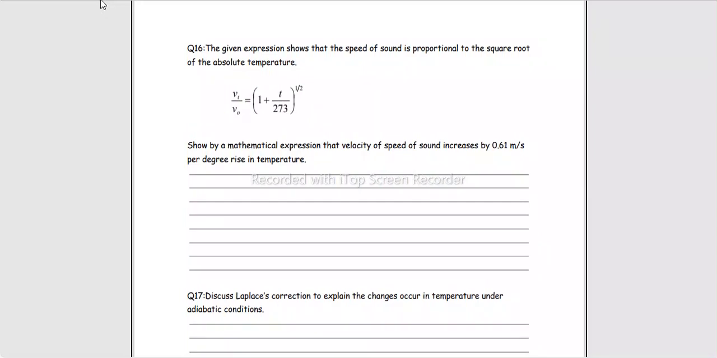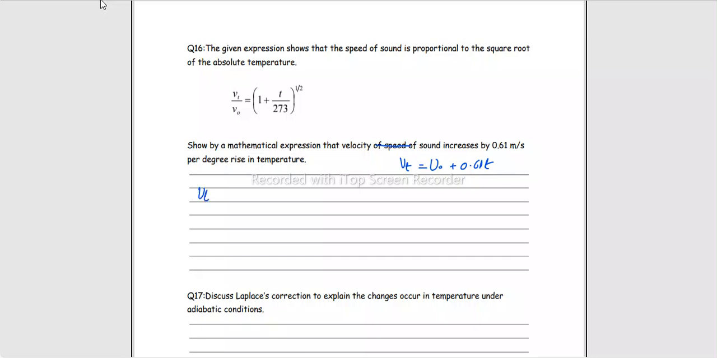Then the given expression shows that the speed of sound is proportional to the square root of the absolute temperature, which they had asked us to prove just above. Now they are asking you to show by a mathematical expression that the velocity of sound increases by 0.61 meters per second per degree rise in temperature. That is, this time they are asking you to get to this final expression starting from this expression, right? And not from the density part.